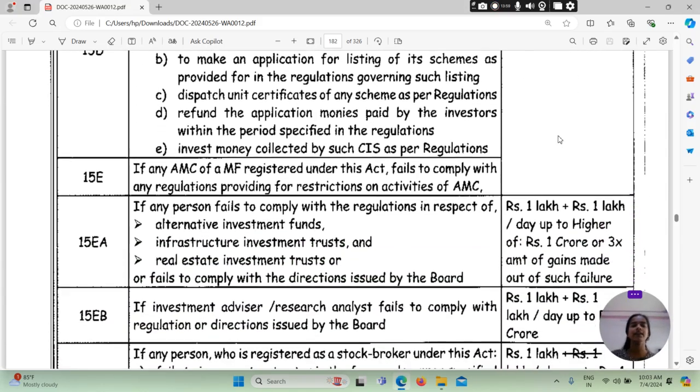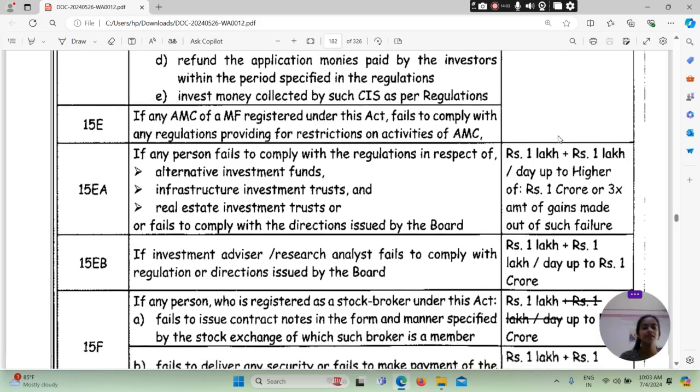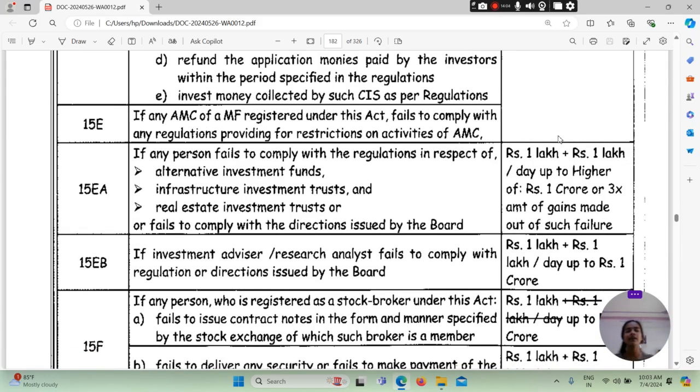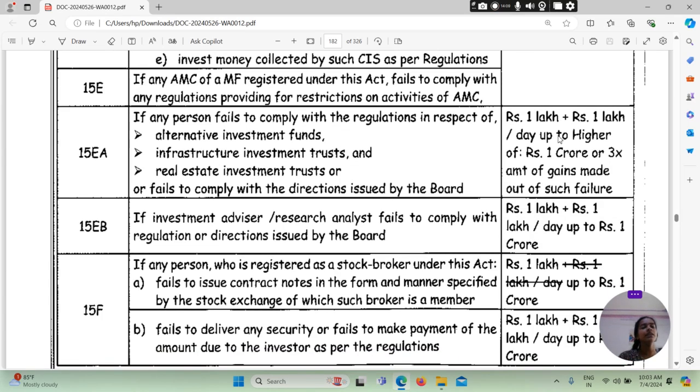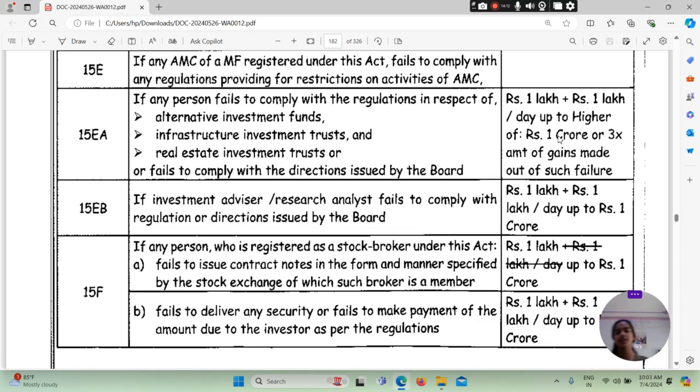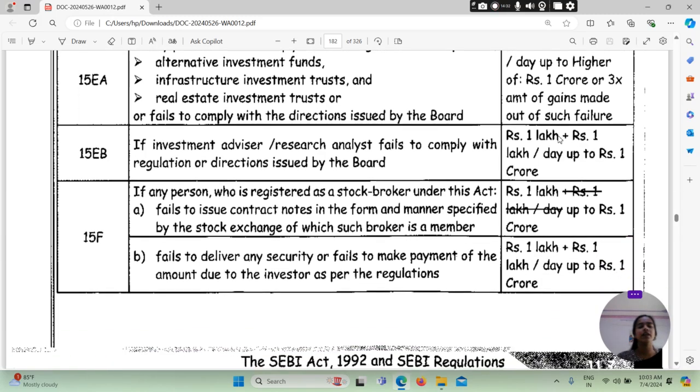After that, if any AMC of a mutual fund registered under this Act fails to comply with any regulation providing for restriction on activity of AMC. 15E talks about any person who fails to comply with the regulation in respect of Alternative Investment Funds, Infrastructure Investment Trusts, Real Estate Investment Trusts, and fails to comply with the direction issued by the Board: ₹1 lakh plus ₹1 lakh per day up to the higher of ₹1 crore or 3 times the amount of gain made out of such failure.